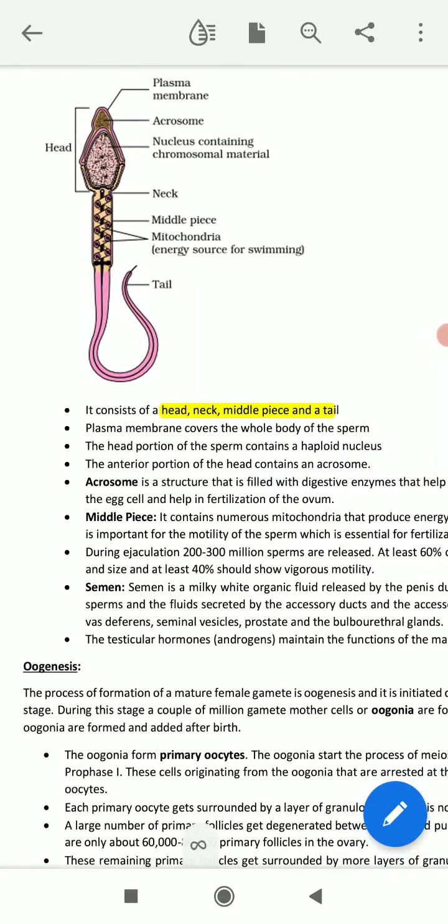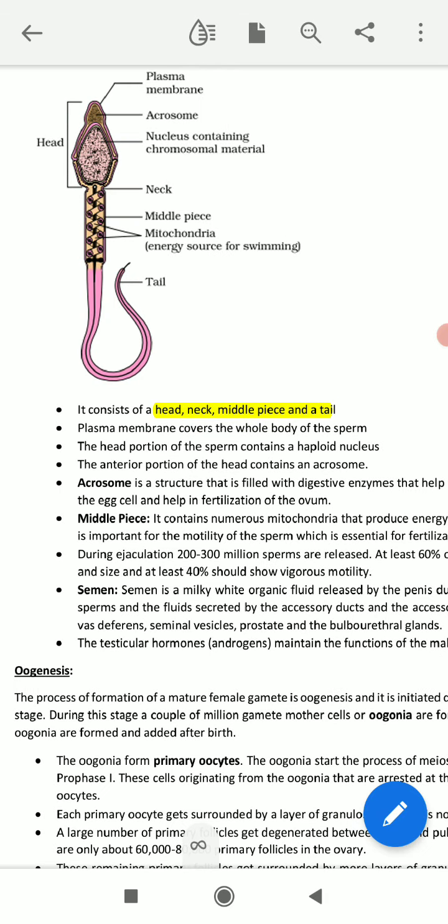The anterior portion of the head is called the acrosome, and there is one importance of the acrosome. This acrosome contains some hydrolytic enzyme, and it is used to contact and penetrate the egg during fertilization. The name of the hydrolytic enzyme is acrosin.